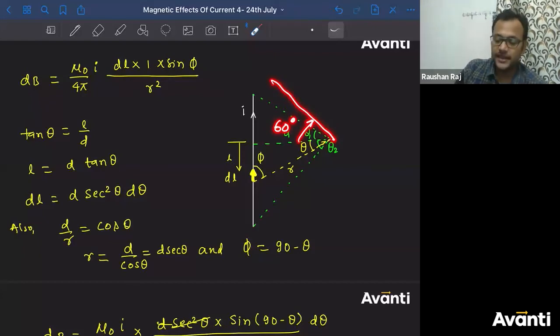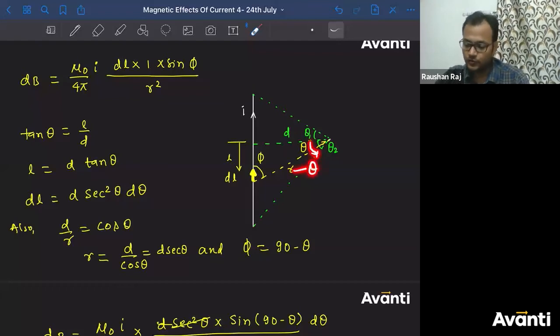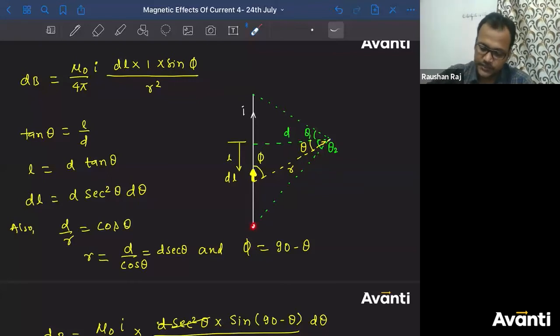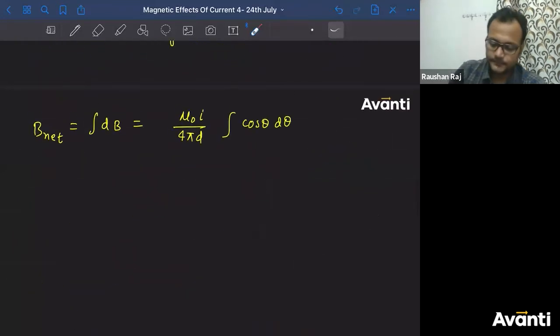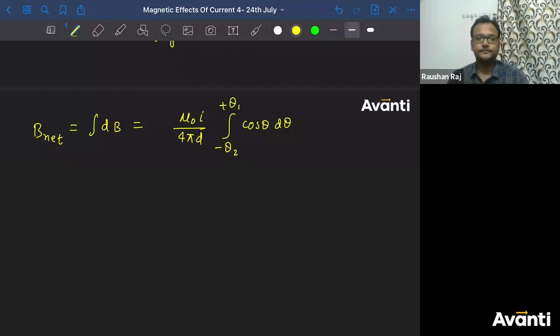वो theta कौन सा है? ऊपर का है कि नीचे का है? So what I'm going to do is I will consider the downward angle as negative theta और ऊपर वाला positive. So from where to where you're going? From this point to this point you're going. So from minus theta 2 to plus theta 1 you're going. So what will be the limit here? Minus theta 2 to plus theta 1. All right guys, समझ में आई बात सबको?